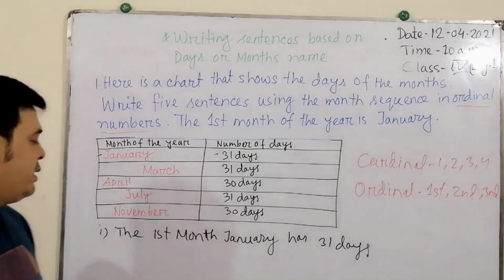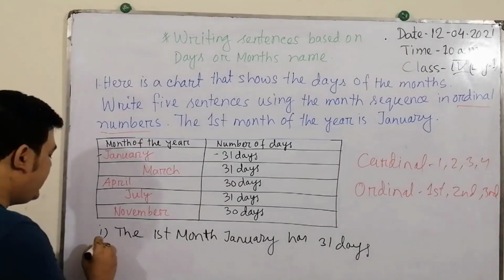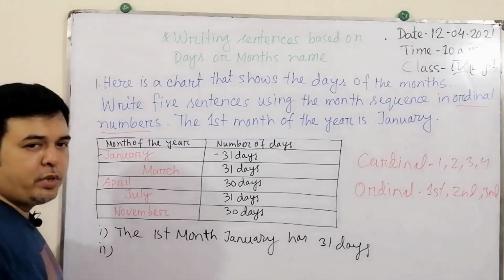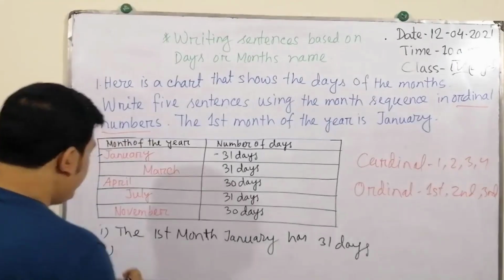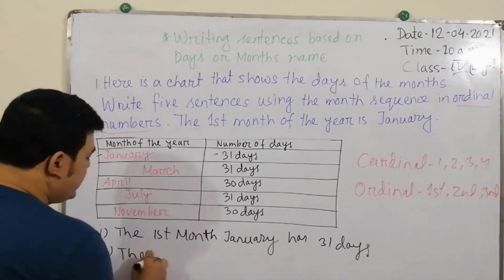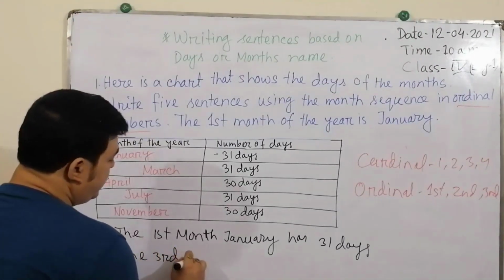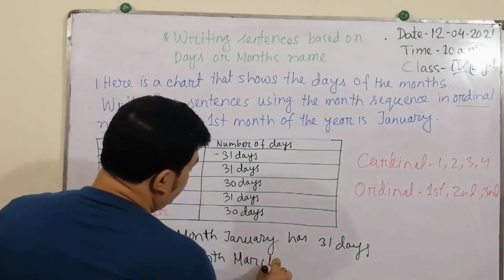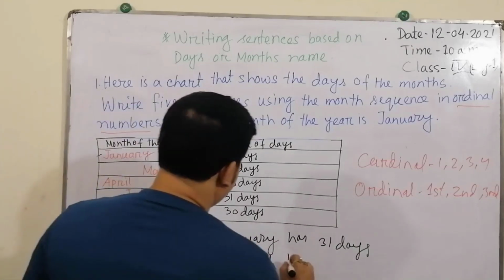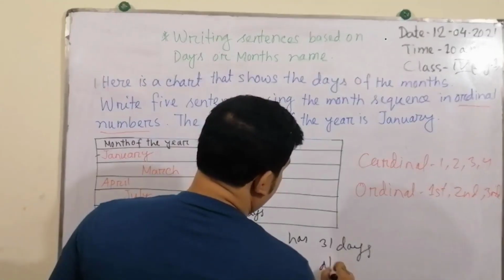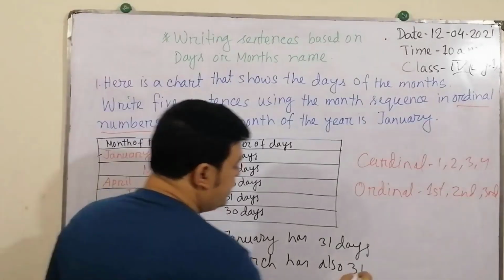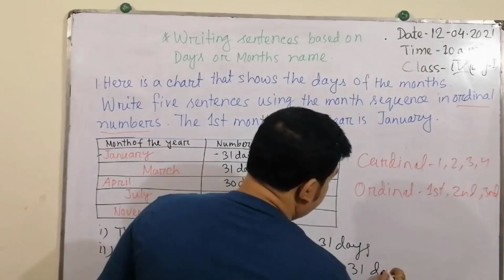What was the information? January, 31 days. Like that, in the second you can write March. What is the position of March? What is the ordinal number of March? The third month. The third month, March, has, also, you can write that. If you don't write it also, no problem, 31 days.